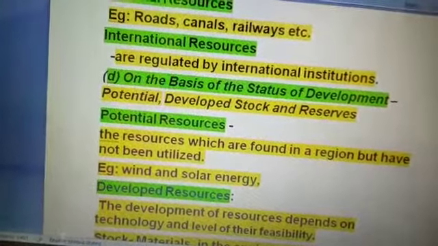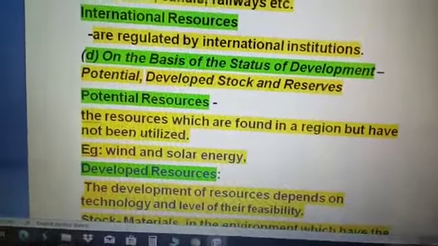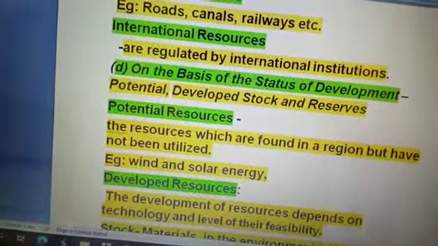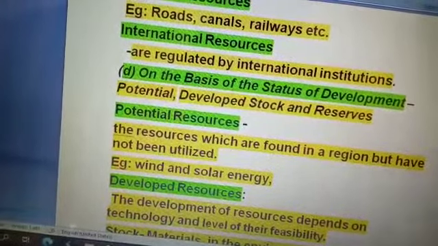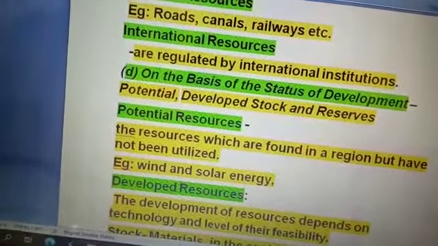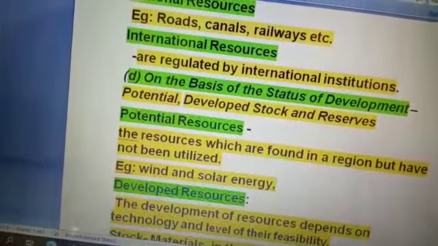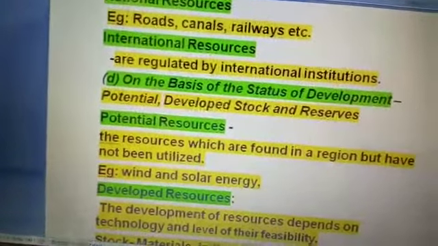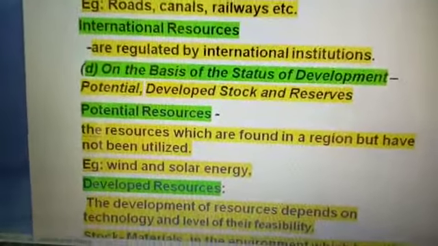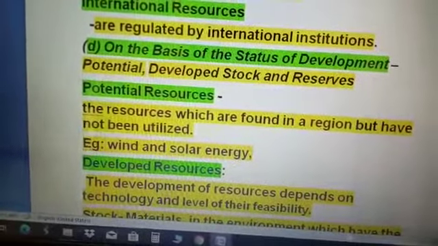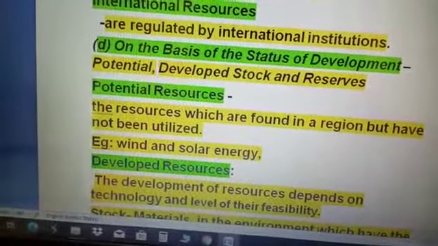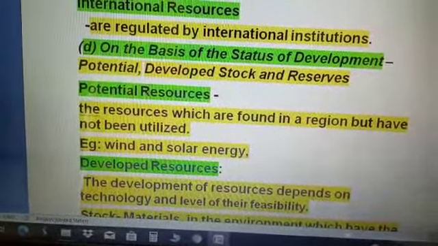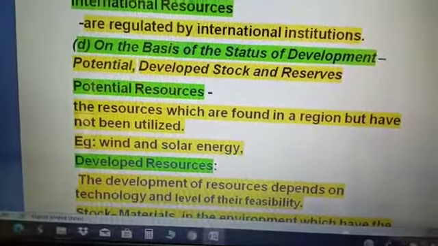Now, developed resources. Developed resources mean resources which are surveyed and their quality and quantity have been determined for utilization. The development of resources depends on the technology and the level of their feasibility.